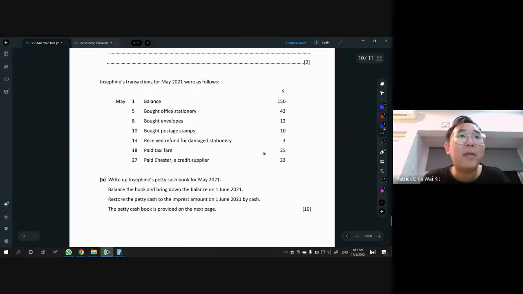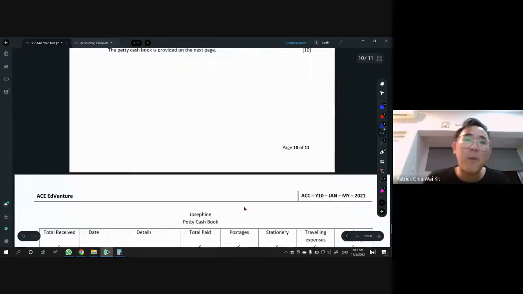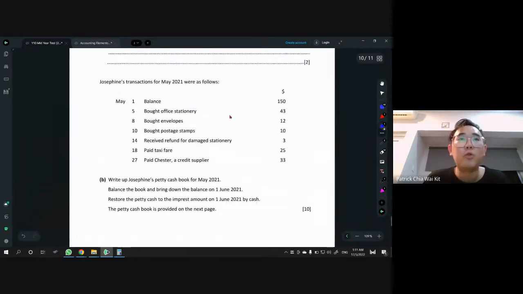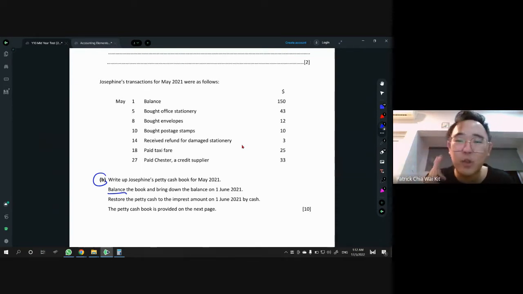Okay, next one we have B. What do we do with B? B is to prepare petty cash book. So the whole petty cash book is on the next page here, right? You know what to do, then you can go through all the information given there. And of course, always make sure that you read the question, because sometimes the question does have some hidden information there. For example, they ask us to prepare the petty cash book, balance the petty cash book, bring down the balance. Anyway, when you do balancing, you must always bring down the balance. After CD, must do BD without saying, right? No need for the question to tell you what to do. After CD, you must do balance BD.